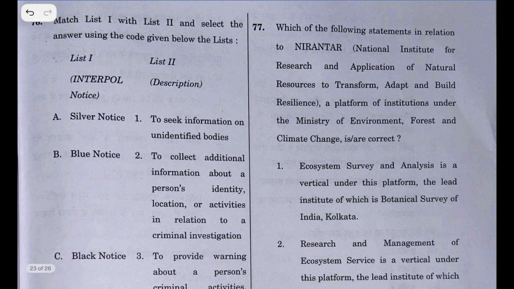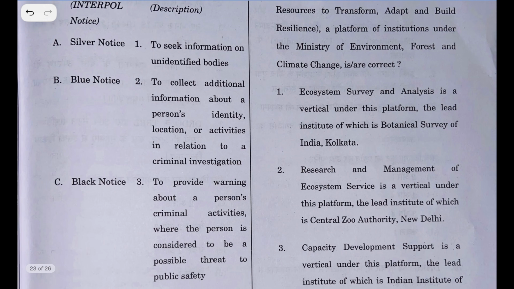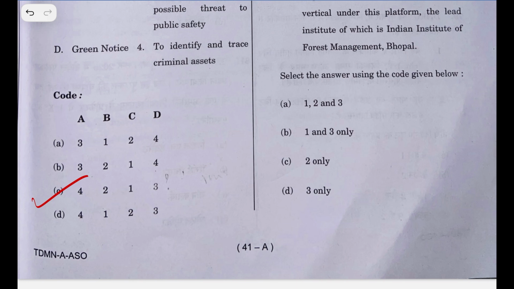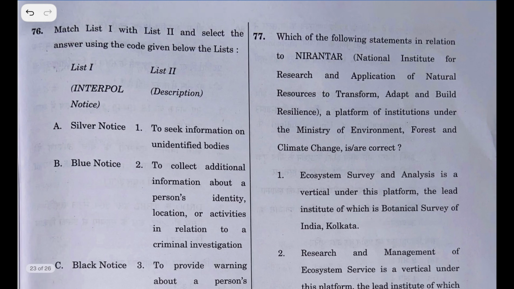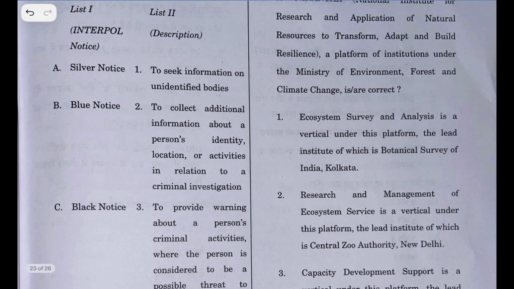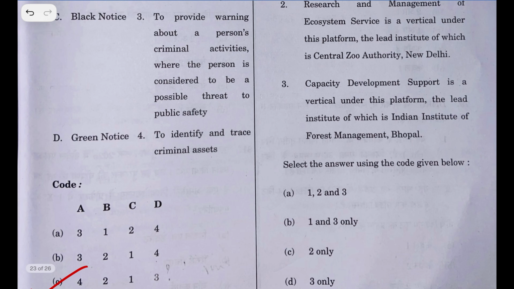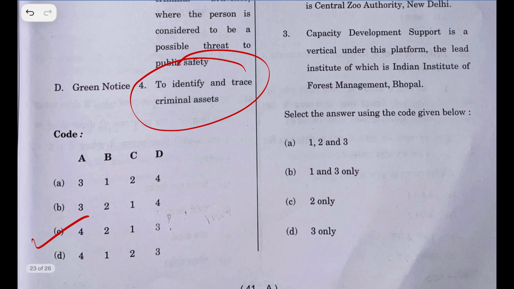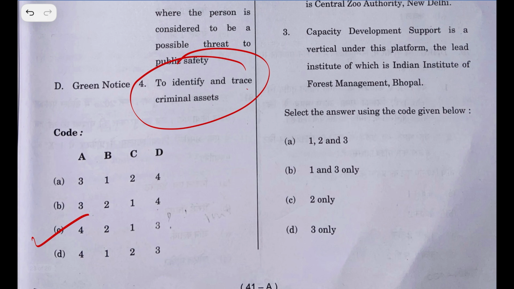So the Interpol notice is given, and there is a description. I do not know the answer to this, but I have googled it. I have found it out. The answer is C. But I had a certain clue because of this one, silver notice. I guessed silver is to identify and trace criminal assets. Silver is an asset. I think it must be to identify and trace criminal assets, but still there are two options. So I didn't attempt this. So the answer is C.